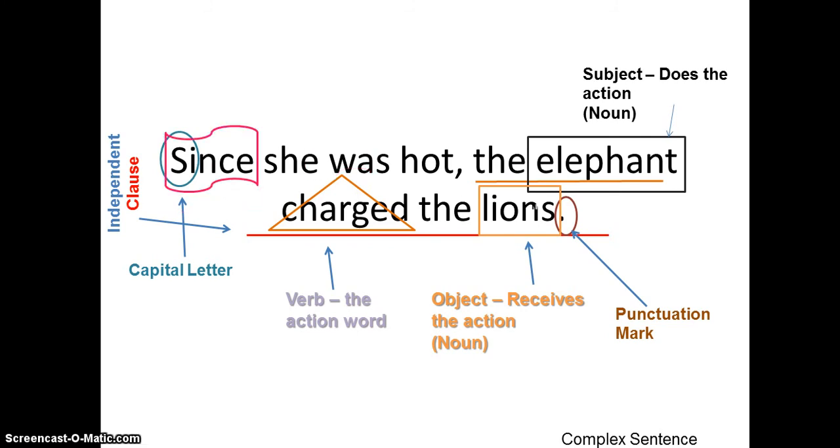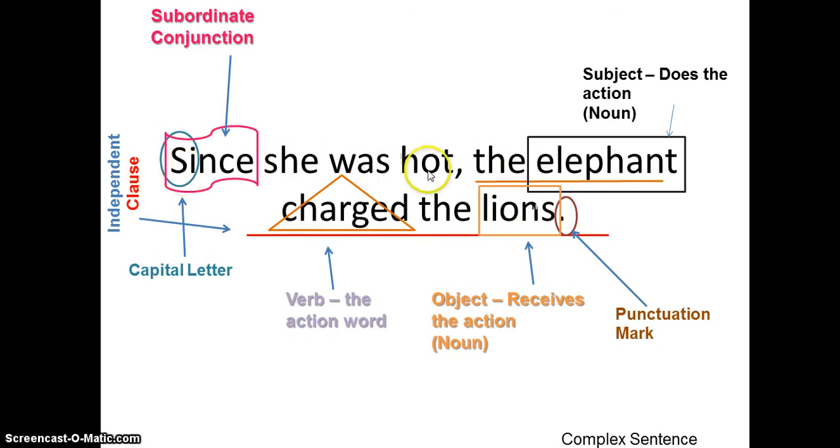Now let's move to this new phrase over here. We start off with the word since. And since is a special word called a subordinate conjunction. We're going to get into more of this in just the next slide. But a subordinate conjunction just means that it's a conjunction, so it's a linking word, but it shows that this phrase is not quite as important as the main phrase that we started off with. So since she was hot is subordinate, or it's lesser than the other phrase, the elephant charged the lions.